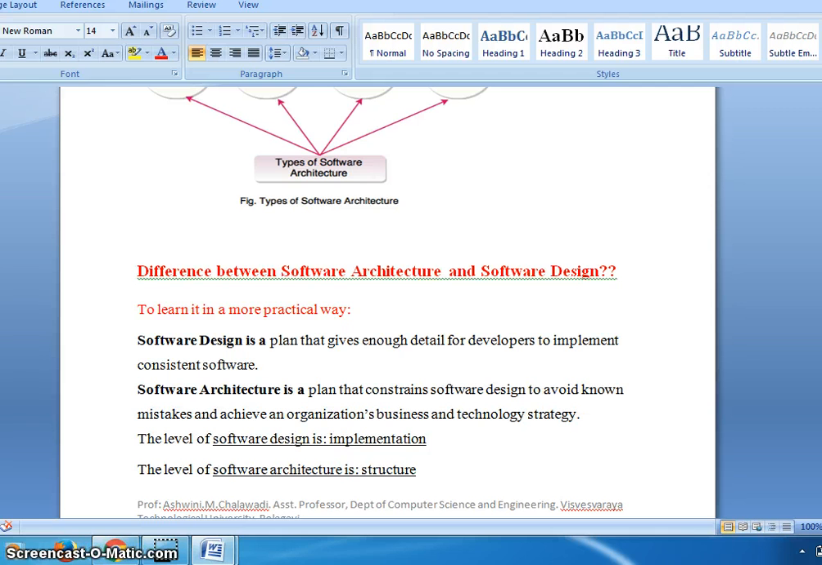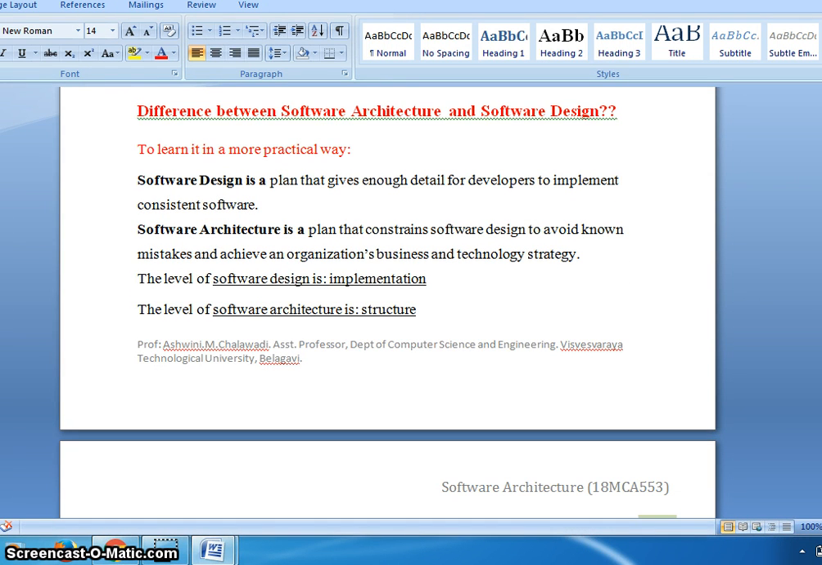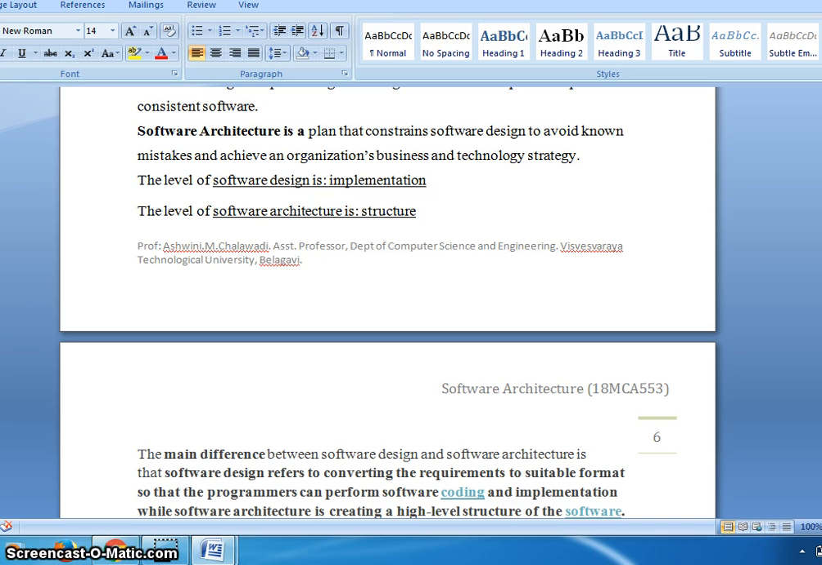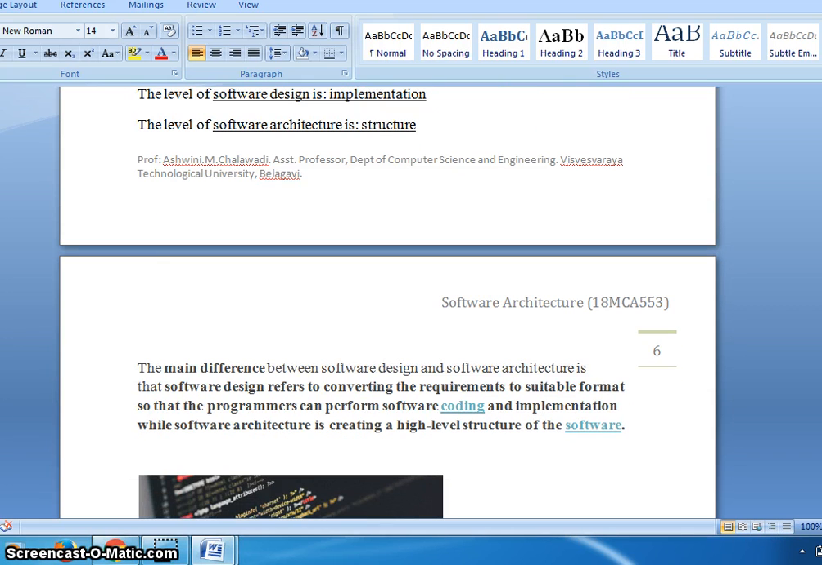It deals with a single program, a single piece of software. In one word, we can say software design is the implementation and software architecture is the structure. Or else you can define software architecture as a blueprint of a software design. How to do, what to do, when to do, all these things we consider in software architecture.